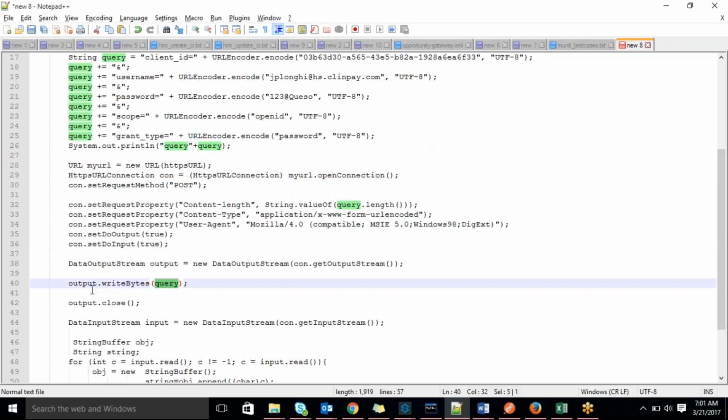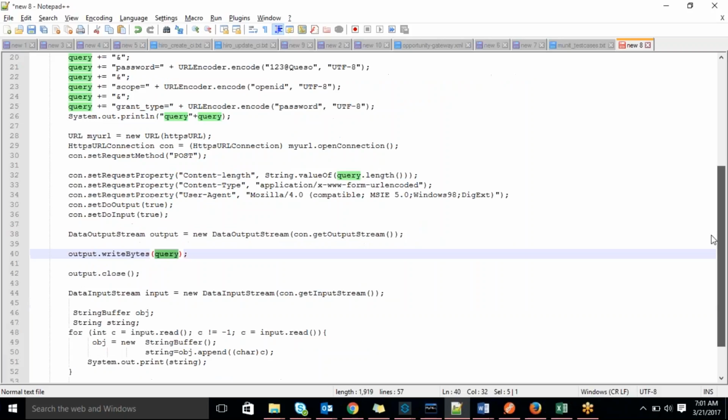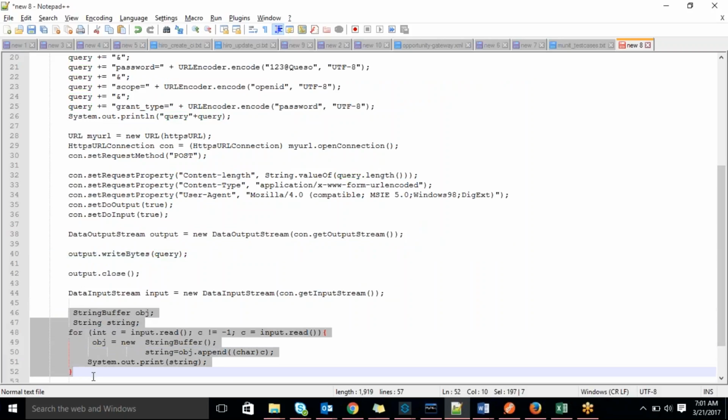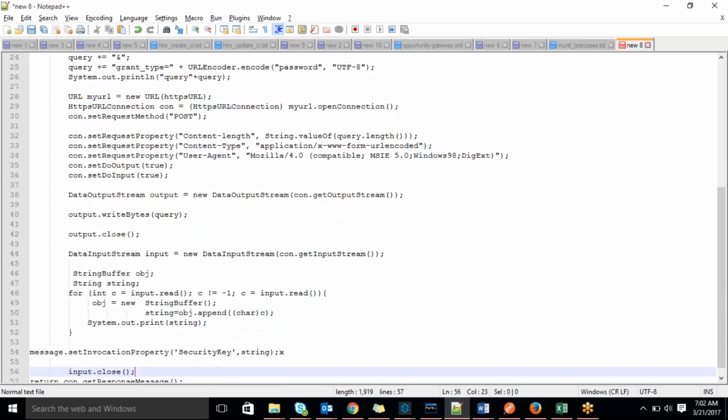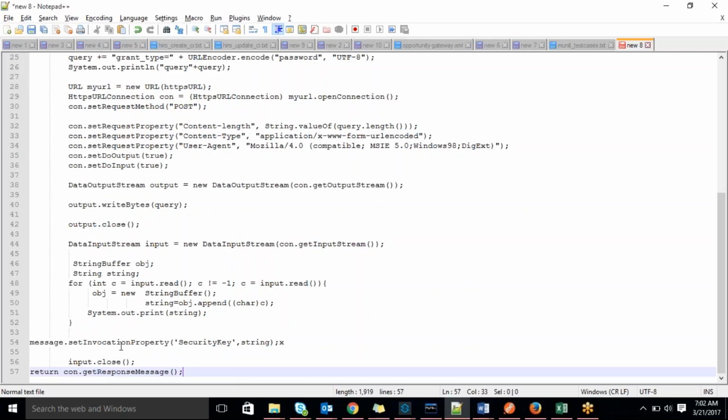This is whatever you filled in on the top. That information we are passing, and we are getting the input character by character. That's what I was reading here, and I'm holding that information. Whatever information I'm getting, I just kept in one variable. Set invocation property is nothing but a variable in MuleSoft. I just hold it in security key, which I was using at the next level.